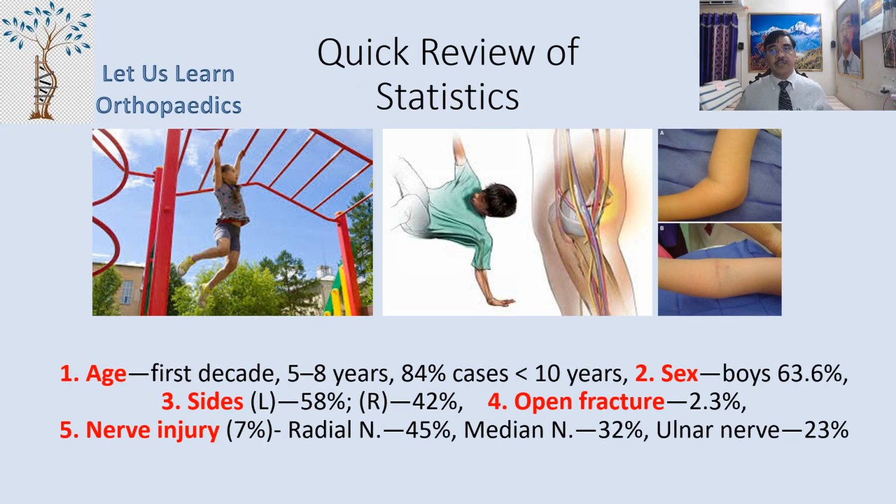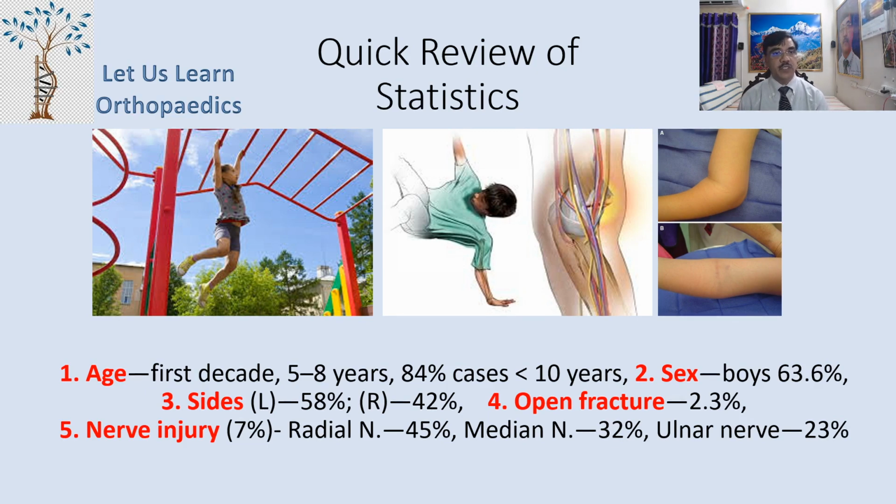Let us have a quick review of the statistics. If you look at the age, it is usually the first decade. Mostly the patients belong to the 5 to 8 years age group. 84% of the cases are less than 10 years of age. If you look at the sex, boys have more incidence of supracondylar fractures, 63.6%. If you look at the sides, the left side is more commonly involved, 58%, as compared to the right side, 42%. The incidence of open fracture is only 2.3%.